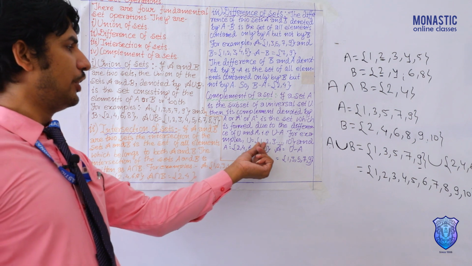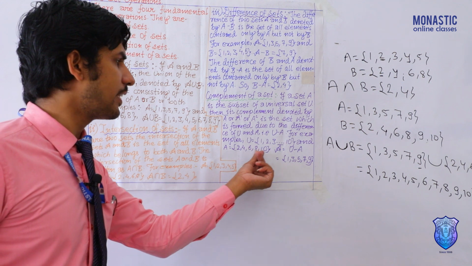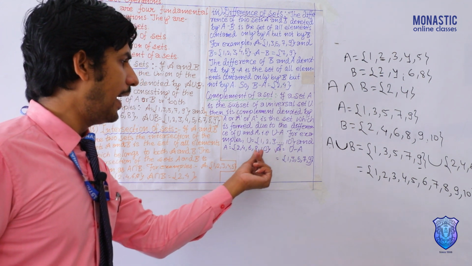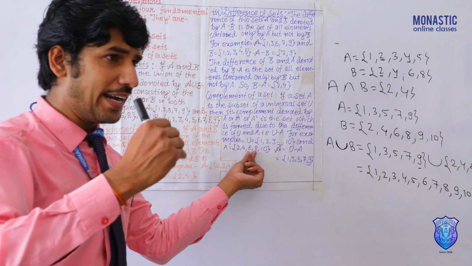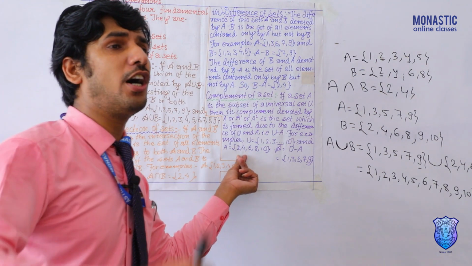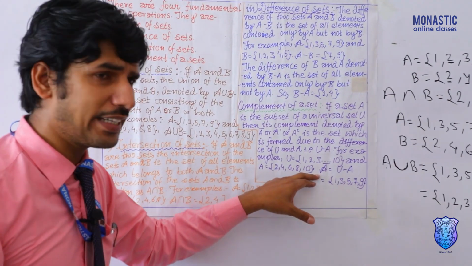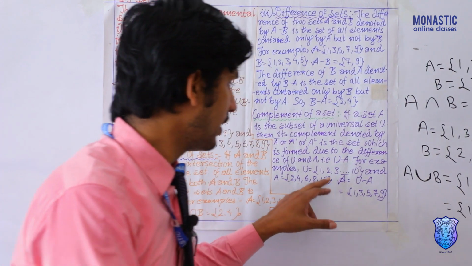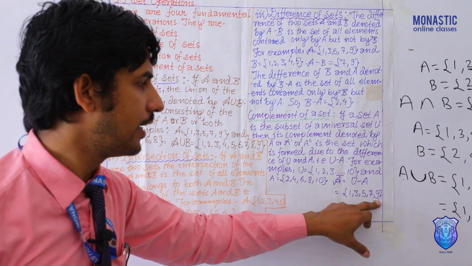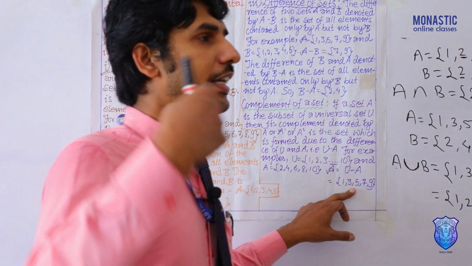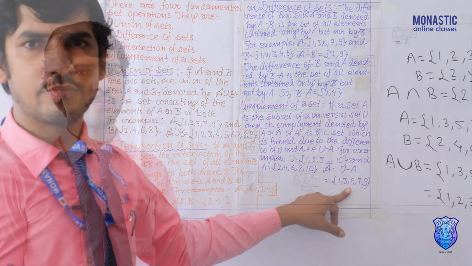Example, see, U is equal to 1 to 10 and A is equal to 2, 4, 6, 8, 10. So while doing difference, you have to see that elements which are not in A. For example, 2, 4, 6, 8, 10 came there. So what did not come? That is 1, 3, 5, 7, 9. It means this is the complement of set A.